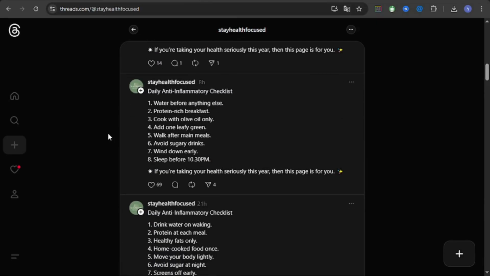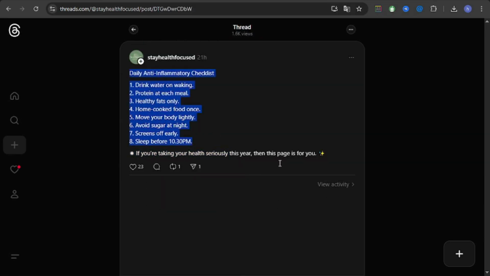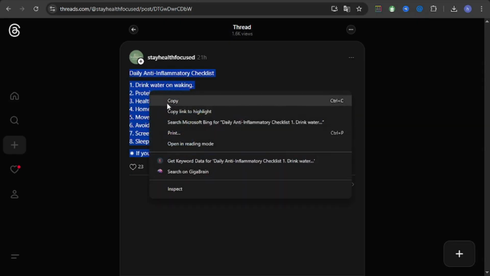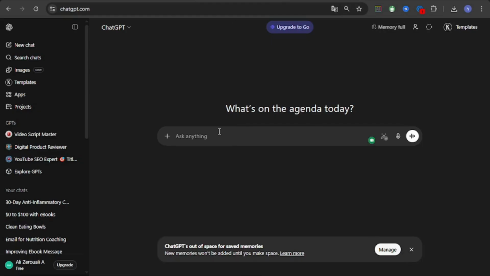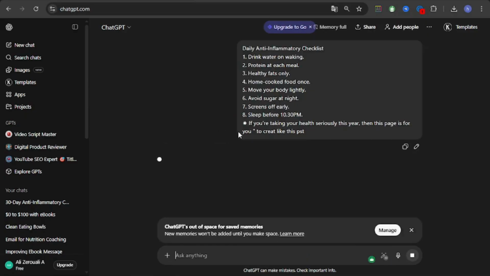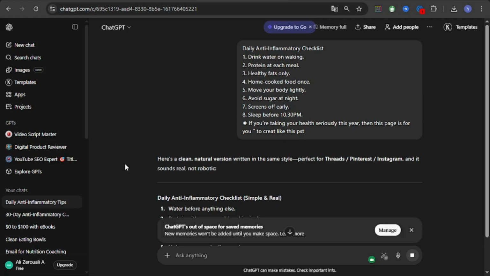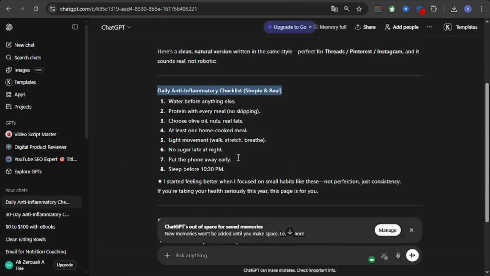I will show you how to create content on Threads using only ChatGPT. We copy this text and go to ChatGPT, paste it, and tell ChatGPT to create a post like this. ChatGPT writes this post and you copy it.